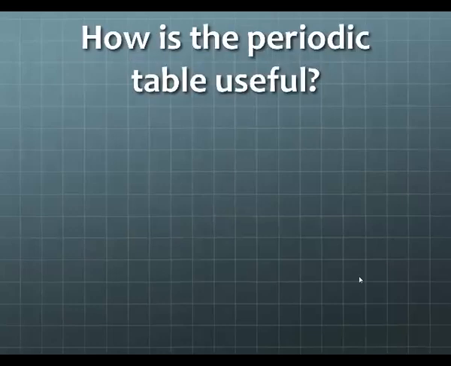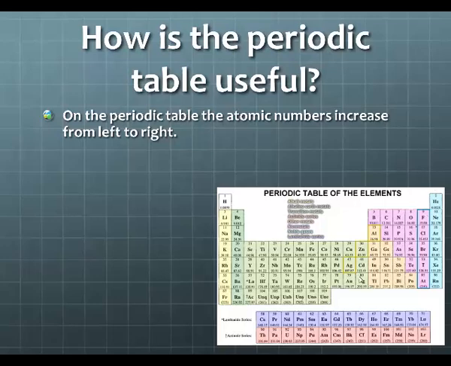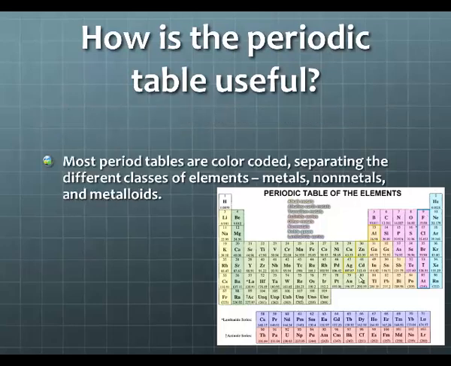So how is the periodic table useful? On the periodic table, the atomic numbers increase from left to right, as I showed you earlier. Most periodic tables are color-coded, and the color code separates different classes of elements. In future lessons, we're going to learn about each one of these classes of elements. So for example, metals, nonmetals, and metalloids are colored differently inside the periodic table to help separate them.